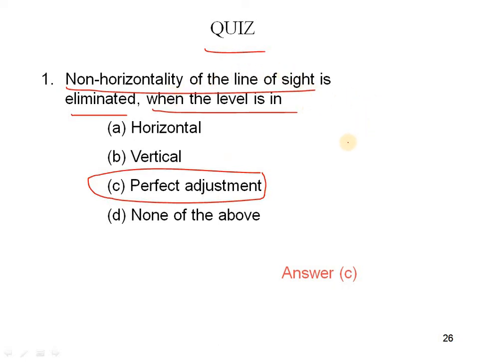The non-horizontality of the line means, in the telescope, this is the line of sight. When it does not coincide here, this portion is called the non-horizontal line.